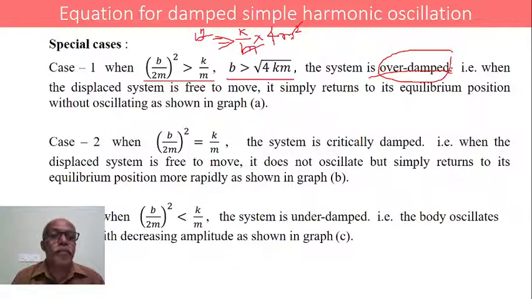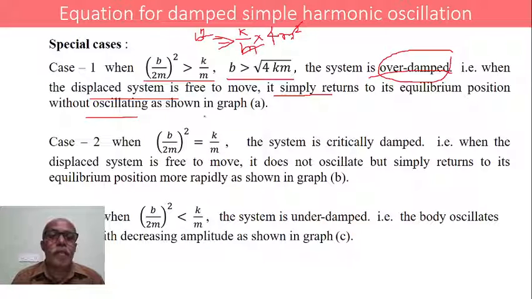In the sense, if a body which is free to oscillate about a fixed point is displaced from its mean position, then without undergoing any oscillation, it just returns back to its mean position.